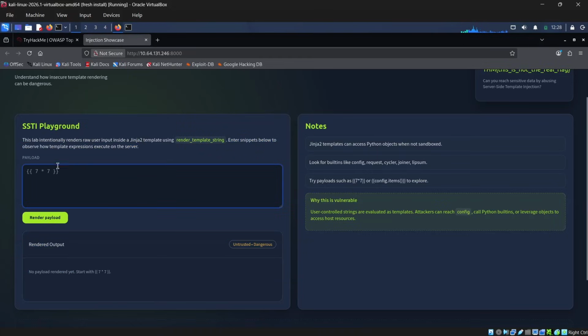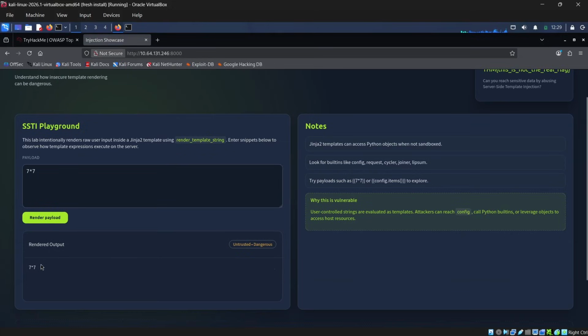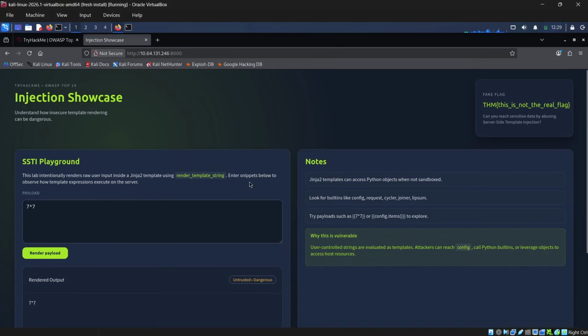We have a demo payload here, right? For example, I'm just entering AAA and clicking render, and the rendered output is AAA. Now I'm entering 7*7 and clicking render, and the rendered output is 7*7. But this is vulnerable to SSTI, server side template injection, as shown here. We have some payloads to try.